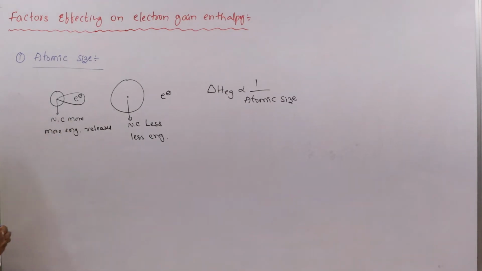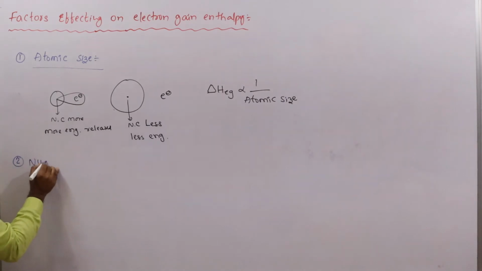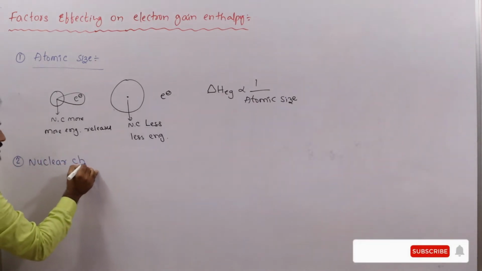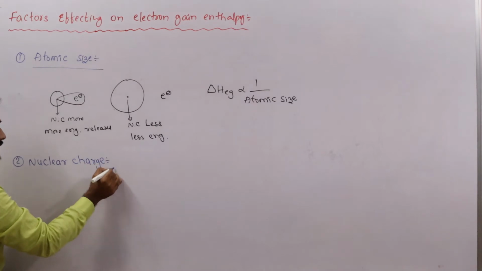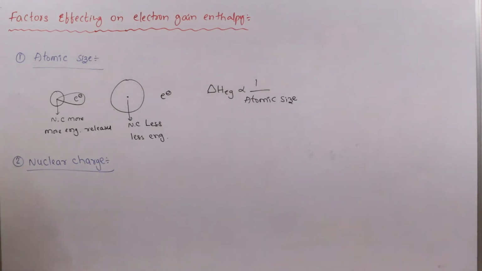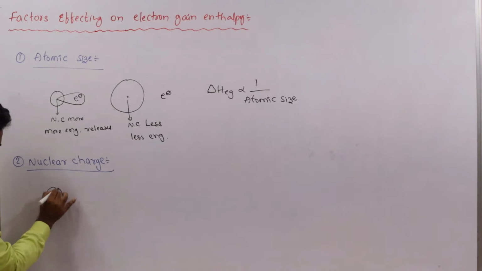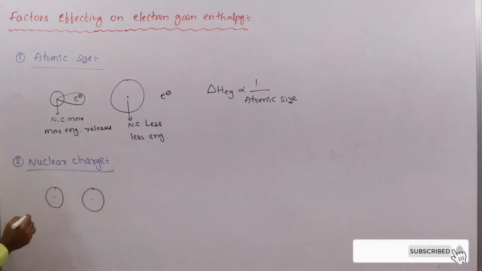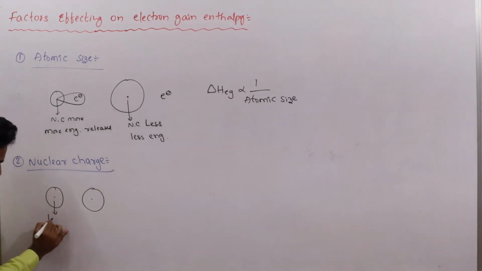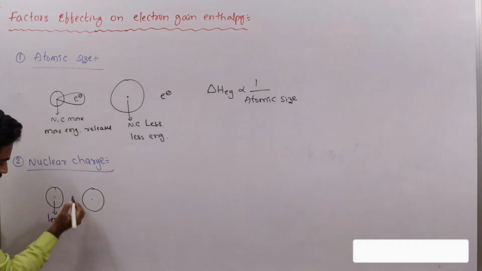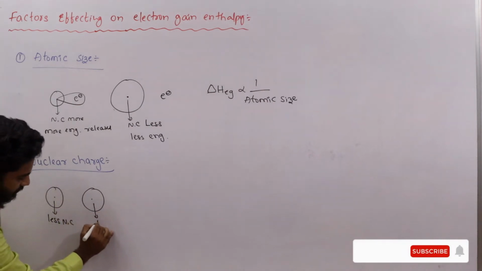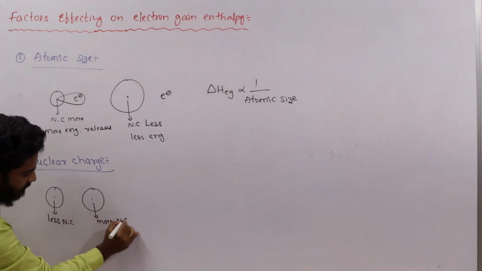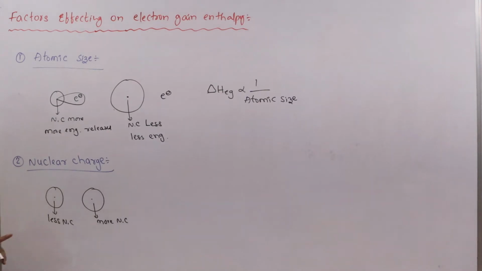Let us see the next factor, that is nuclear charge. Here also take two atoms, one atom with less nuclear charge and one atom with more nuclear charge.